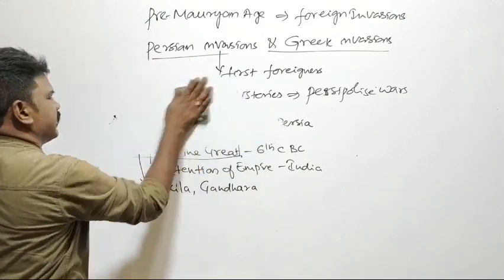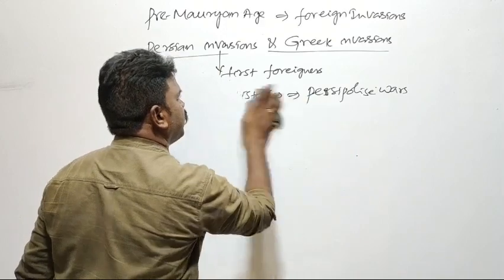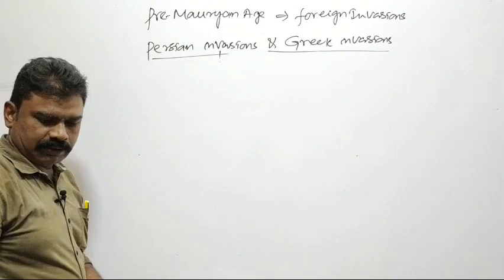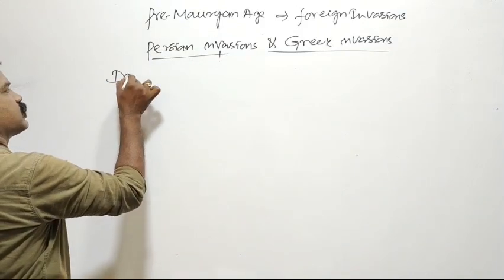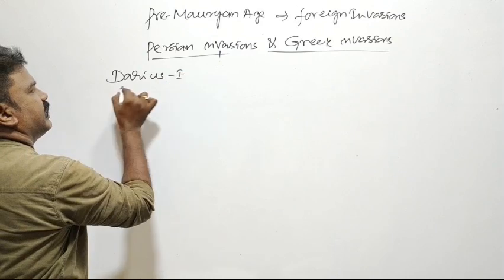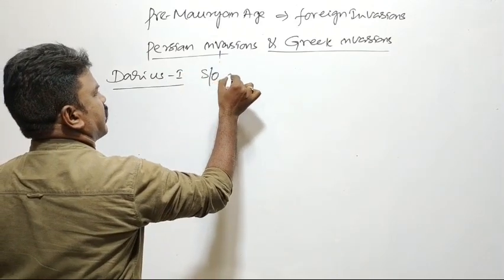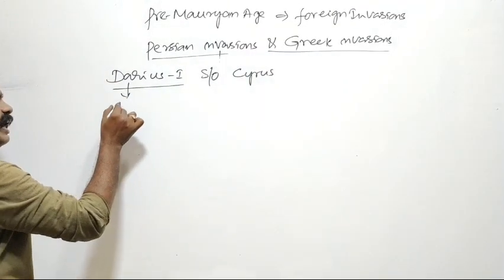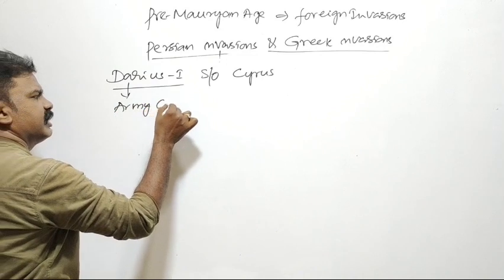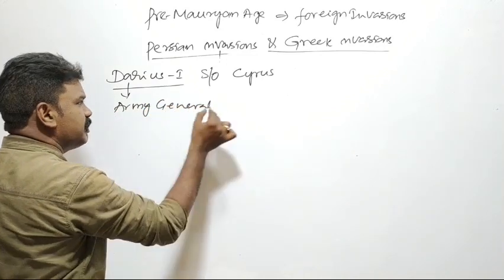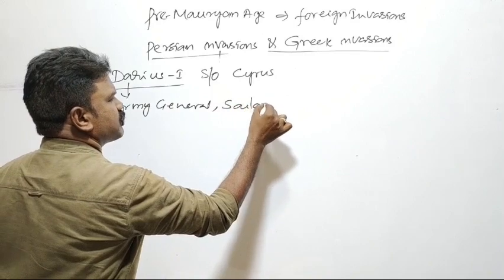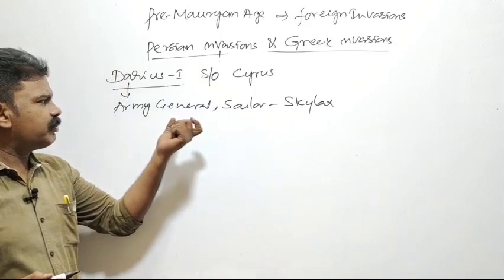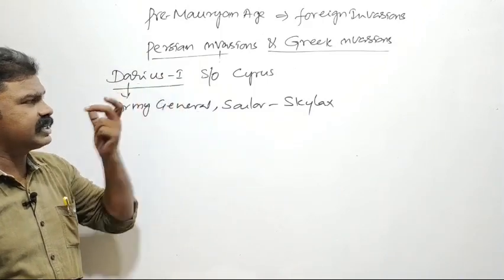After Cyrus the Great, the next person who invaded India was Darius I. Darius I was the son of Cyrus. Darius I had an army general who was also a sailor. His name was Skylax. Skylax was the army general and sailor of Darius I.